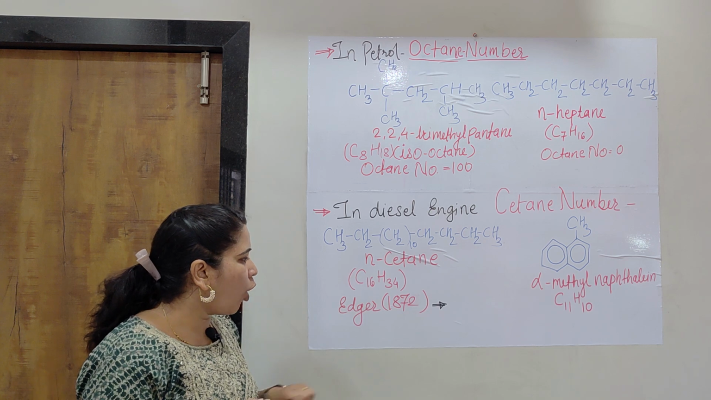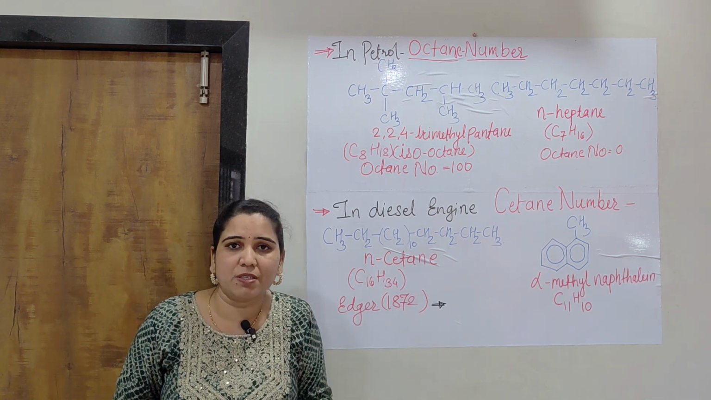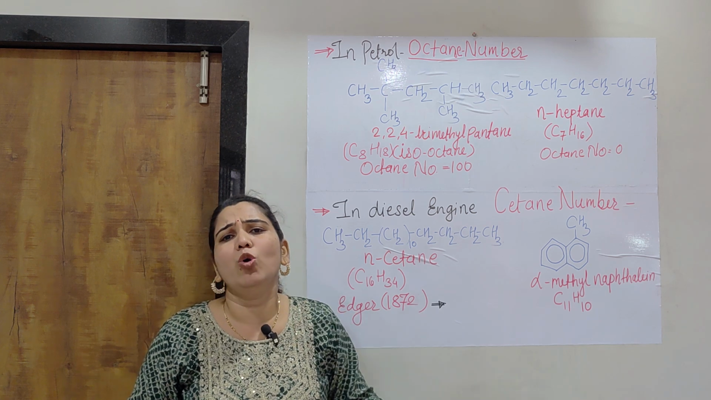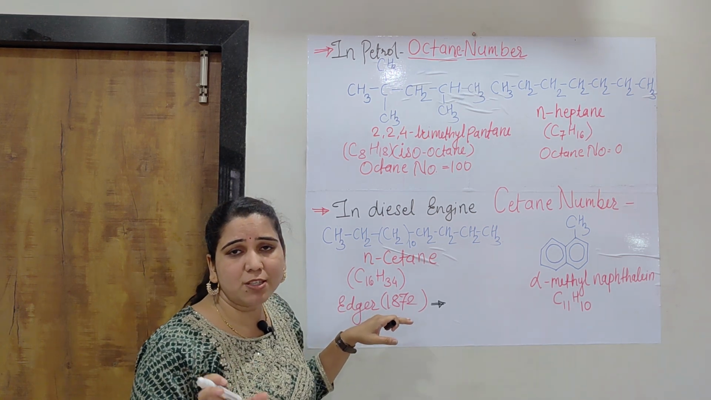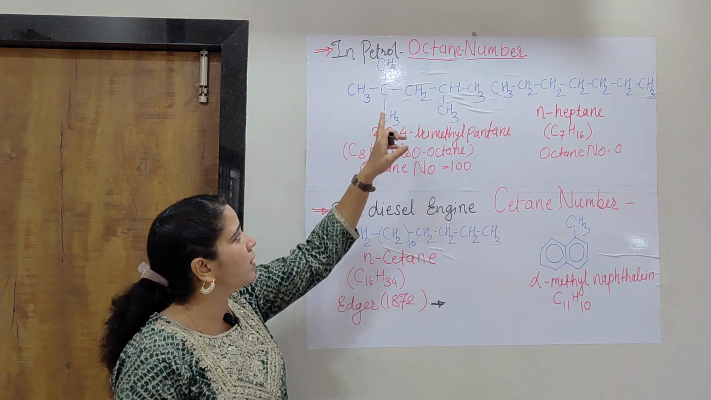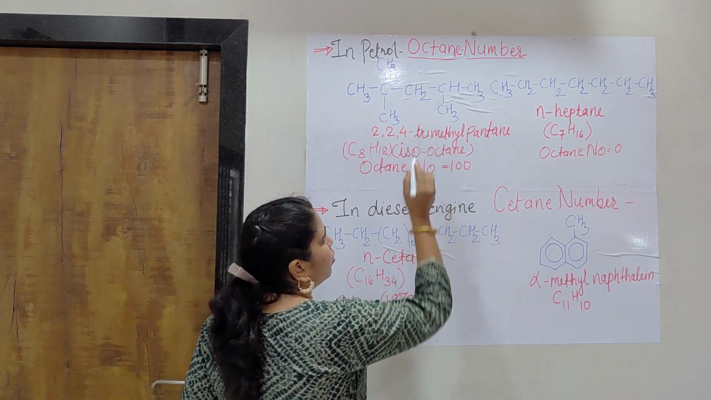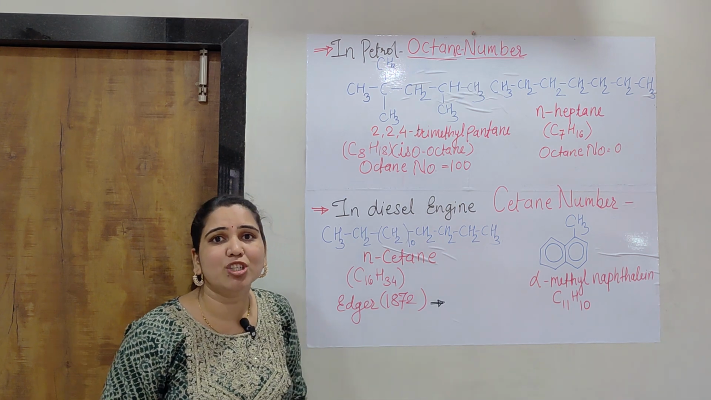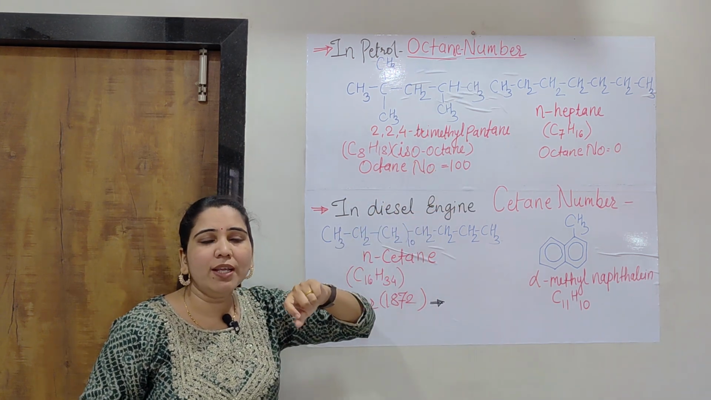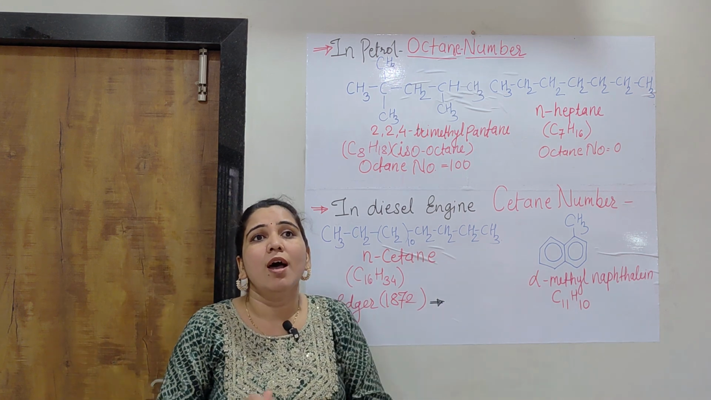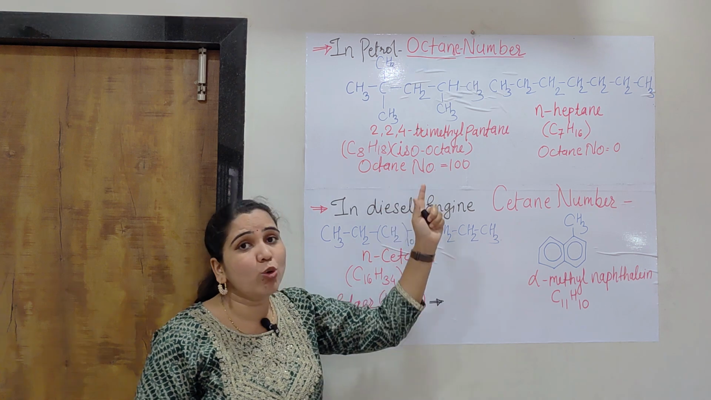In the case of a gasoline engine, he found one substance showing a very low knocking rate. It is 2,2,4-trimethylpentane, which is also called iso-octane. Iso-octane was the substance which had a very low knocking tendency in a gasoline engine.